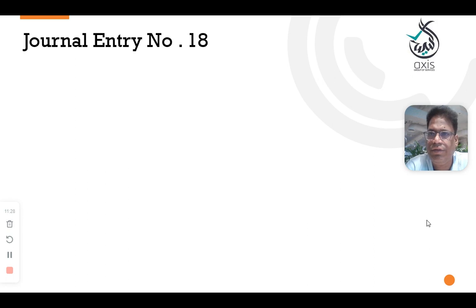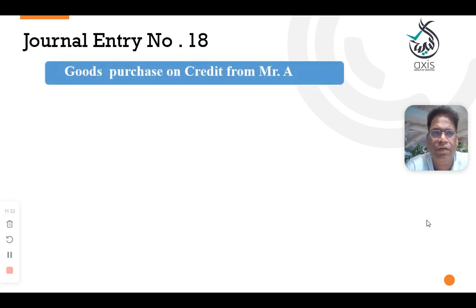Next transaction will be journal entry number 18. In this scenario, goods purchased on credit from Mr. A. Goods purchased on cash, the first transaction, we understood. In this case, we have not paid any amount. We purchased from Mr. A. So don't get confused, don't worry. Just try to focus on our four steps. You will get the answer.